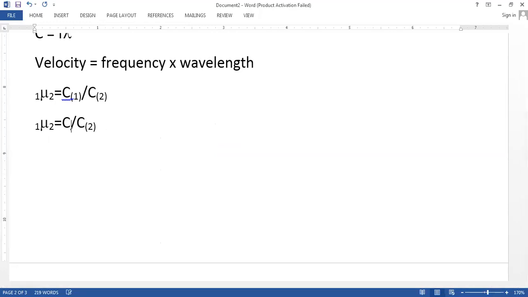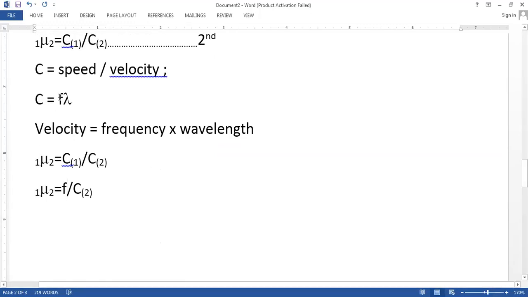Yes or no? Frequency times wavelength. So I will write wavelength 1, means the wavelength in the first medium, divided by frequency times wavelength in the second medium.